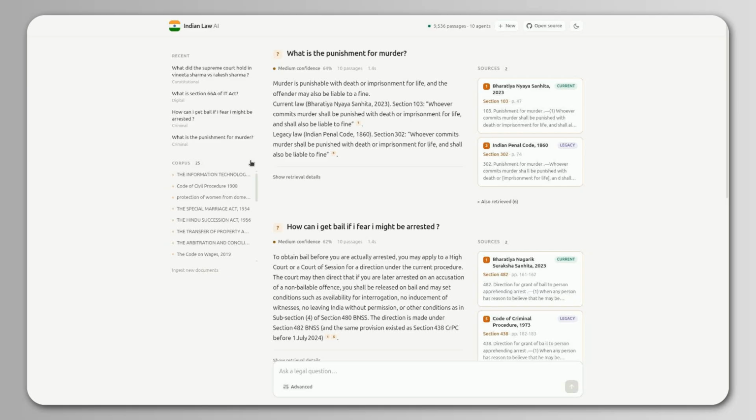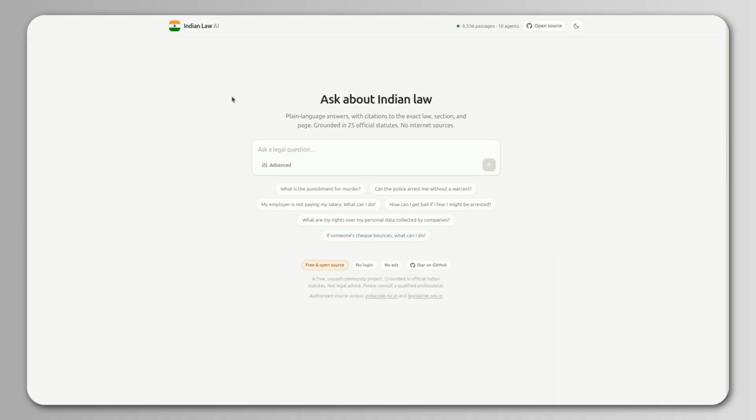General purpose tools like ChatGPT are useful for a lot of things, but they are not built specifically around Indian statute citations or legal era changes. Tools like NotebookLM are closer since they ground answers in the documents, but they do not have the India-specific pieces: matching old and new sections, flagging struck down provisions, or refusing plainly when the source material does not cover the question. This project is narrower by design, focused specifically on that. The goal was to make India's statute search a little more reliable and easier to verify.